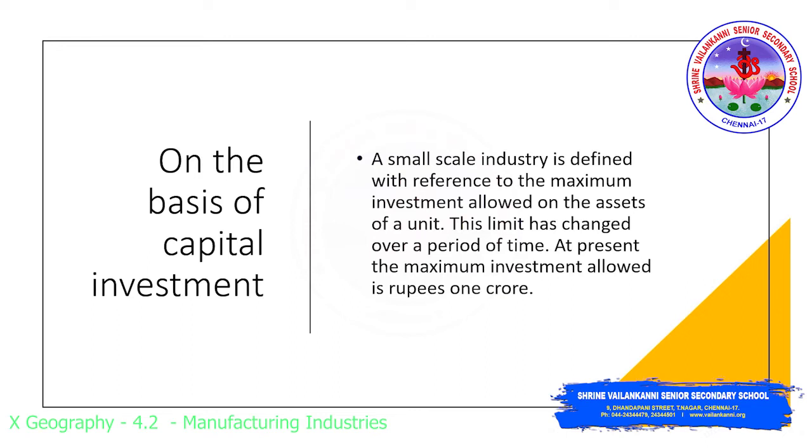At present, the limit on investment is rupees 1 crore. That includes everything: the machinery, the employee salary, the transportation, and bringing the raw materials, etc. So it is the total cost of everything. So small scale industry is defined with reference to the maximum investment allowed on the assets of a unit.